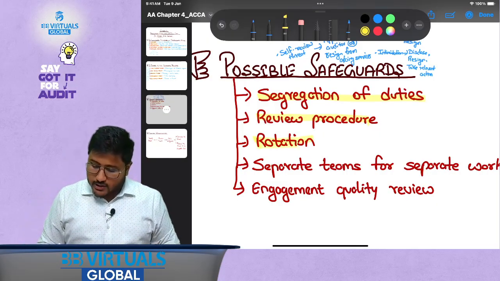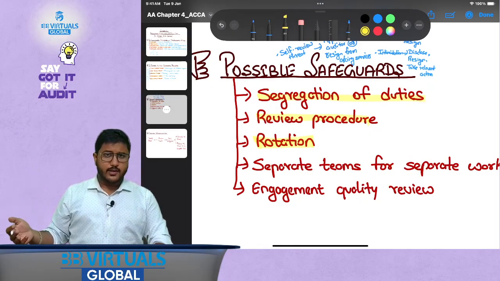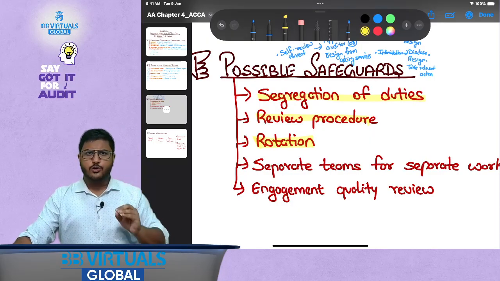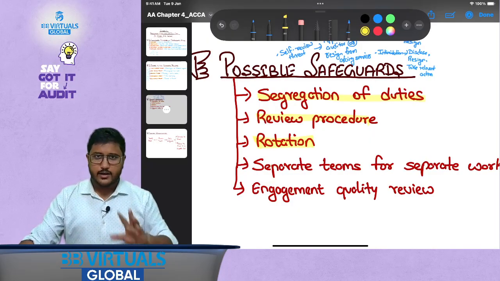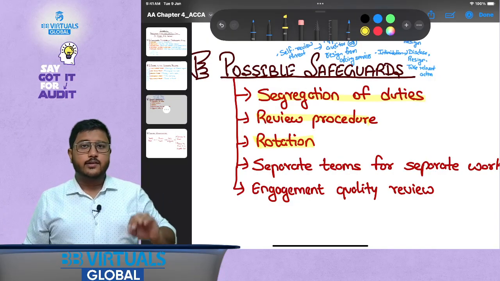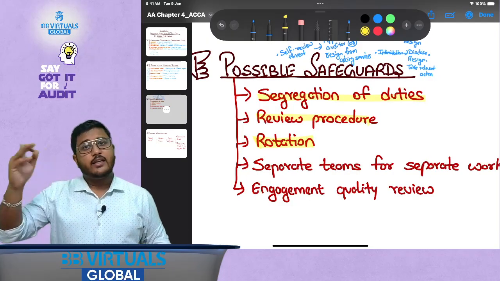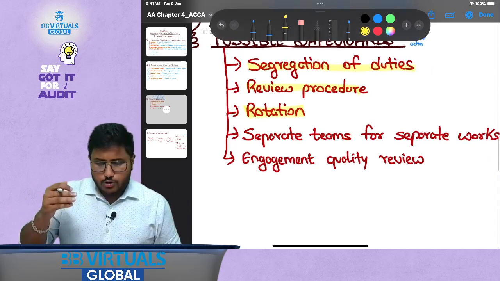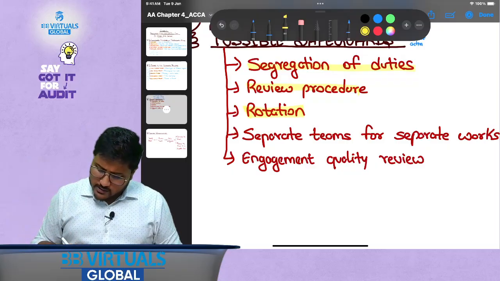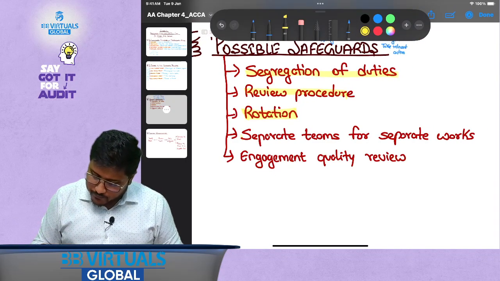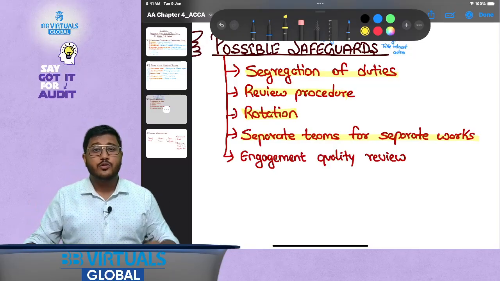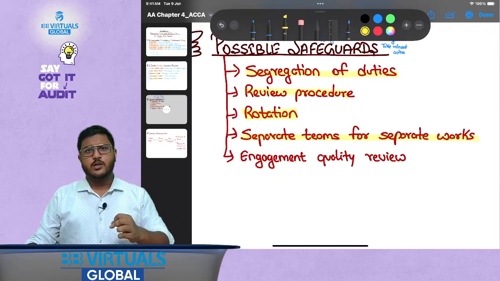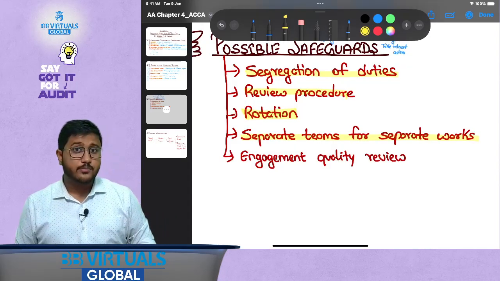We can have rotation, as in the partners might be rotated if it is with the same firm, that in year 1 partner A would audit, in year 5 say partner C would audit. Or the firms could be rotated, as in year 1 Supreet and Associates would do it, in year 2 some other firm would be doing the professional work. That is called rotation. It could be done every year, or in 5 years, 10 years, depending on relevant laws and regulations. Now, separate teams for separate works. Even if I am doing the work in the same office, there could be separate teams. For example, certain firms provide internal audit as well as statutory audit, but they have different teams.